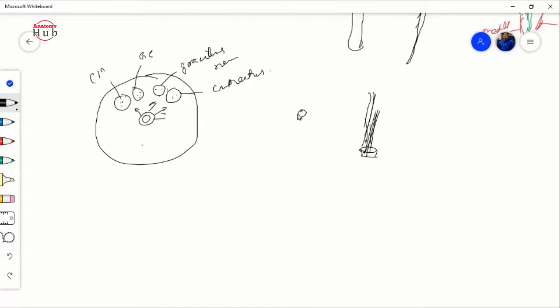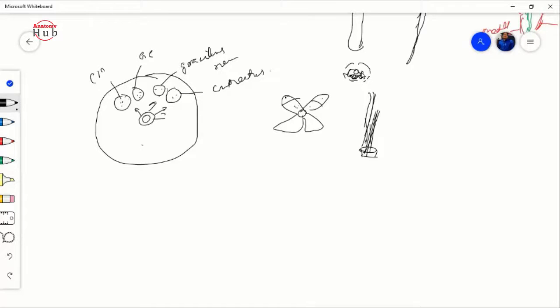Okay, here is the central canal. You know, this is your alar plate and this is your basal plate, right? So this alar plate will be divided into 4 divisions. These divisions are known as the nucleus. What is a nucleus? A nucleus is nothing but a collection of cell bodies, surrounded by the white matter. That is known as your nucleus.